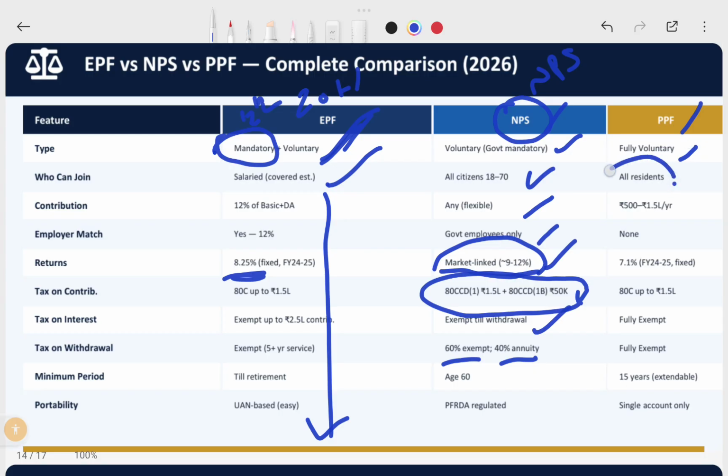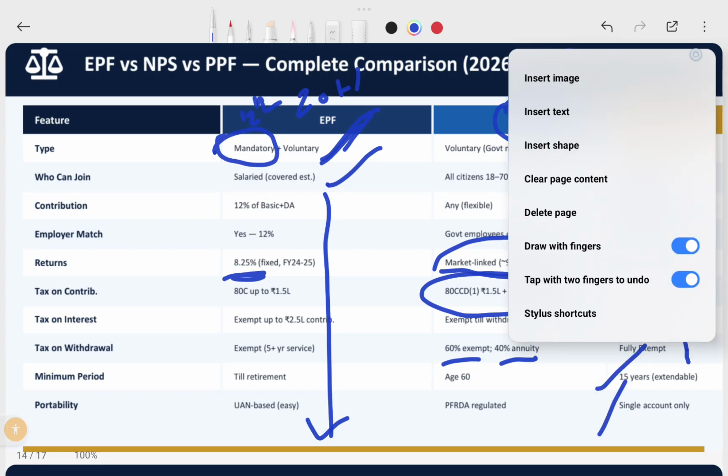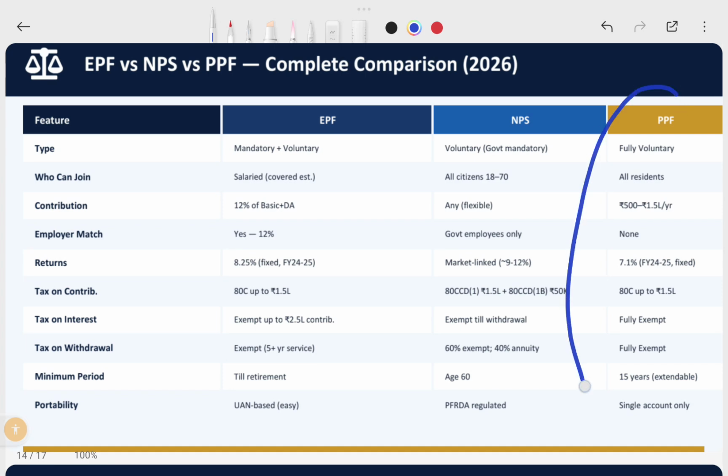This is the Public Provident Fund, fully voluntary. All residents who want to pay PF on their own can pay. Contributions will come, but there is no employer match. It also has fixed interest rates, up to 1.5 lakh exempt, fully exempt on withdrawal, and the interest. The minimum period is 15 years, with a single account only. If you want to take a PF account voluntarily, you can do it under this scheme. This is just for information purposes. NPS is a completely different act, and I will give a separate video on it.